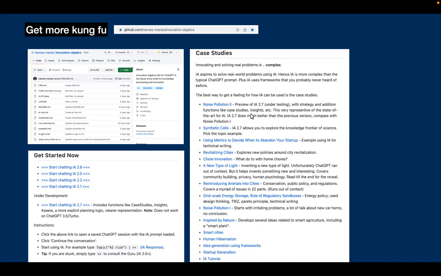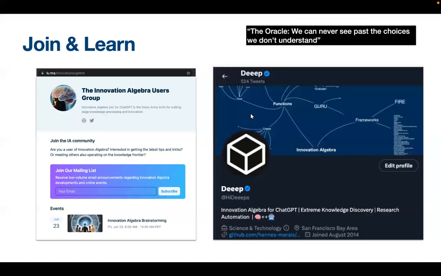So I know it's a lot of reading. It's worthwhile reading through some of these case studies because you'll definitely learn a lot how to use it. Some of them are just essentially pure applications of Guru mode, and it's very interesting just to see what type of decisions it makes. Okay, that's essentially a summary.